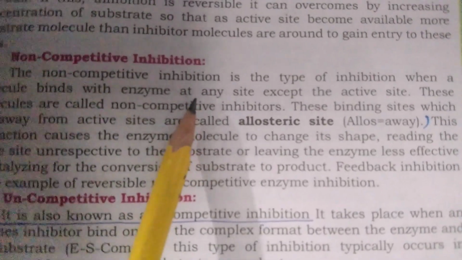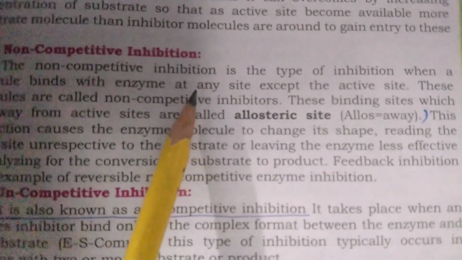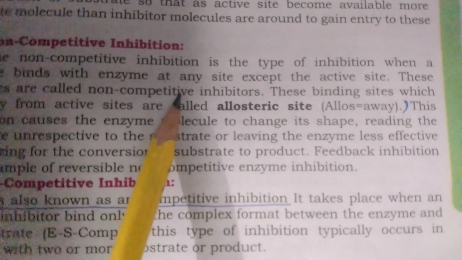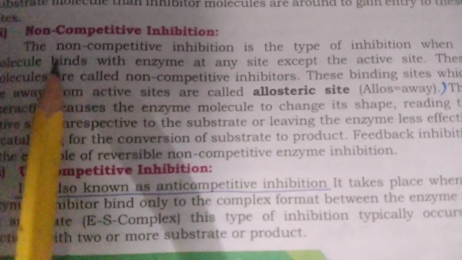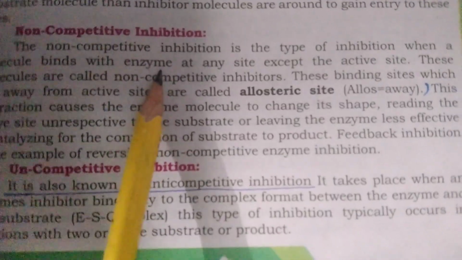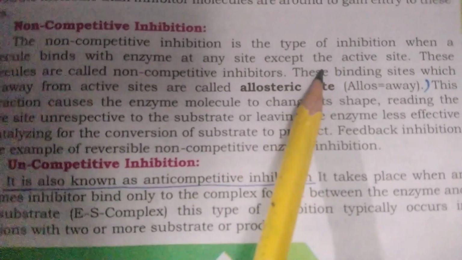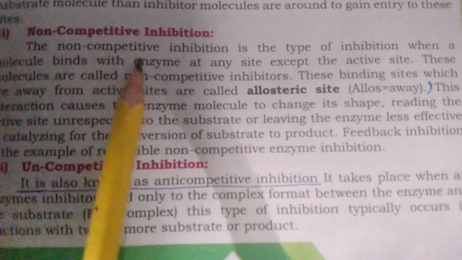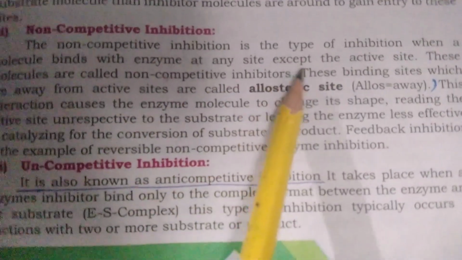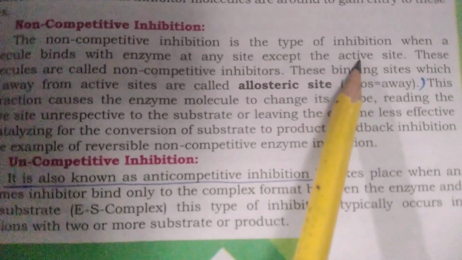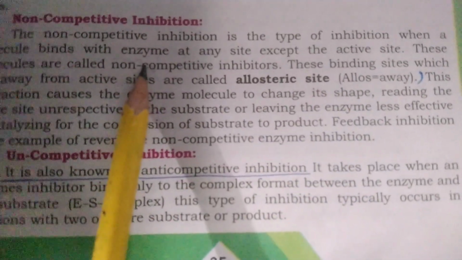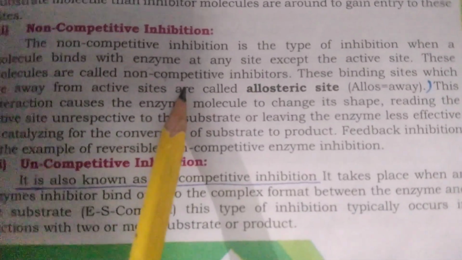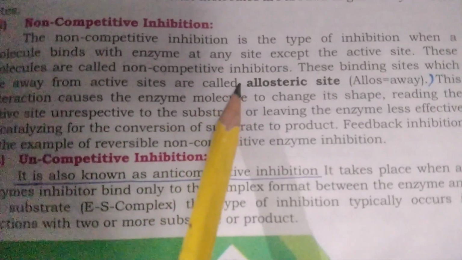They bind to that different site and change the shape, so the enzyme's shape is changed and the substrate cannot fit. Simply put, a non-competitive inhibitor is a molecule that binds with the enzyme not at the active site but elsewhere. Such molecules are called non-competitive inhibitors.